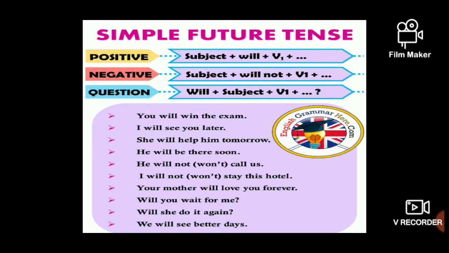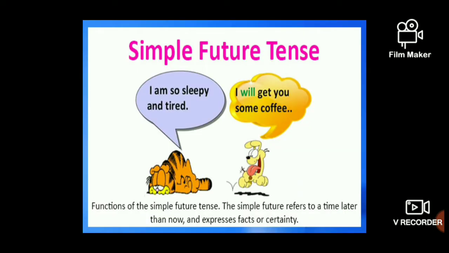And now you see here some examples for simple future tense. You will win the exam. I'll see you later. And later is a signal word here. Tomorrow is a signal word here. Soon is a signal word here. And next Sunday, next Friday, next week, next year, all come under signal words. And so you can refer to all these things, my dear students. And see here, one situational approach is given. One animal is so tired, and so another dog is asking, I'll give you some coffee, or I'll get you some coffee. I will plus get, you take that as simple future tense.